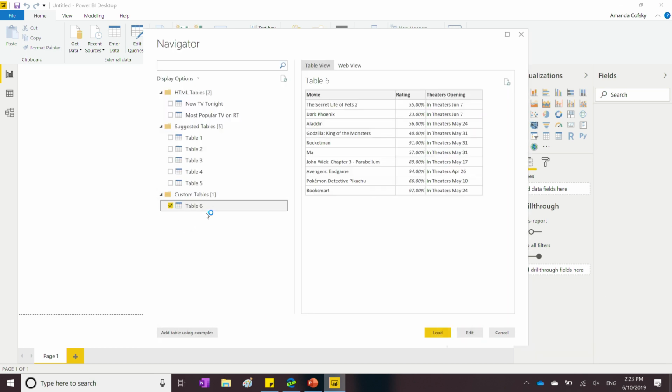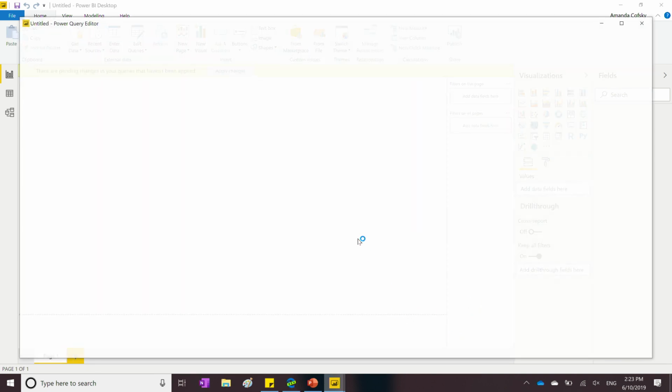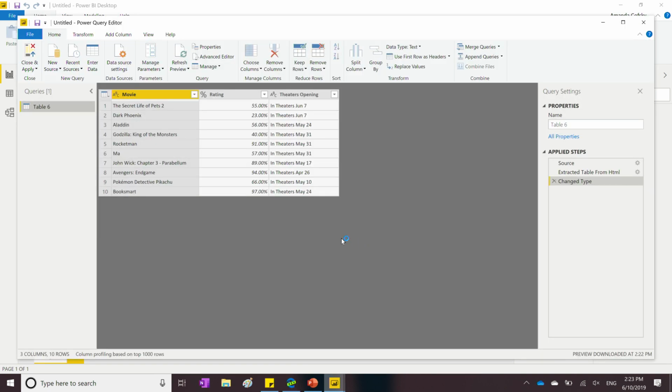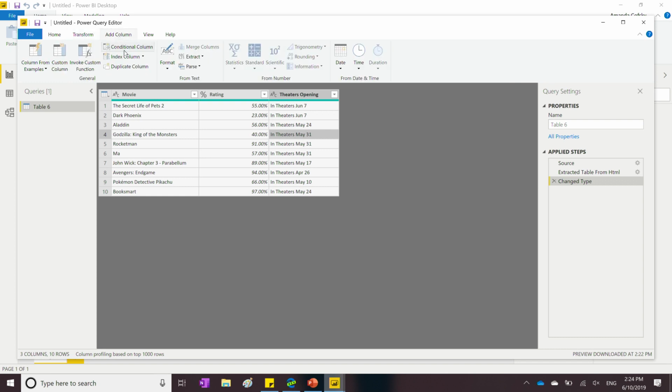And you'll see the custom table down here. And then at this point, I can decide, do I want to load it in and immediately go to building my reports and all that fun stuff, or do I want to do further cleaning steps on this data? That's what I'm going to choose to do. I click the Edit option, and this will open up the Power Query Editor. This is a really powerful data cleansing tool. I can do things like right-click on a point and copy, replace values, filter a column. It has tons of options within the ribbon for things like transposing or reversing rows. I can add new columns based off of a condition that I set up.